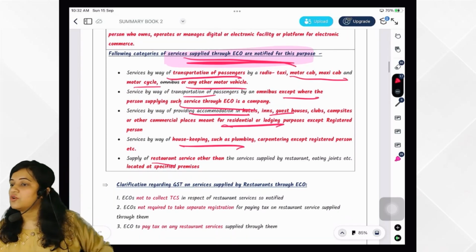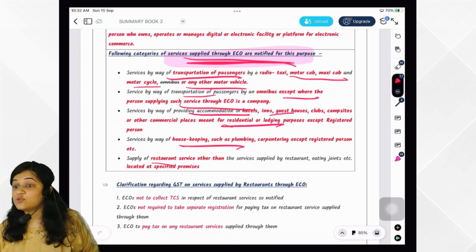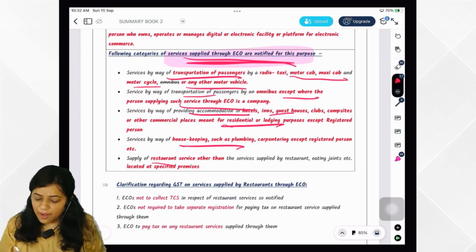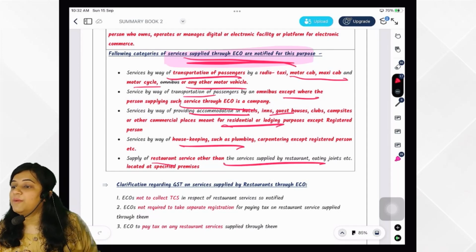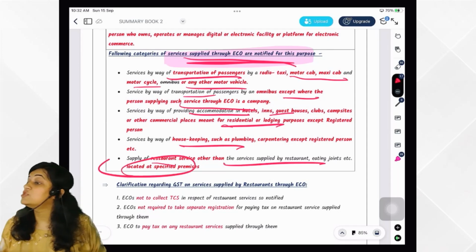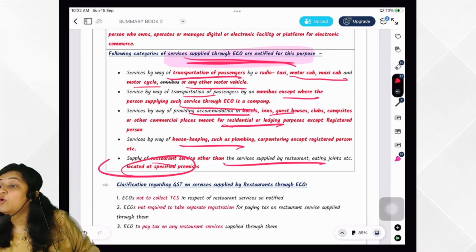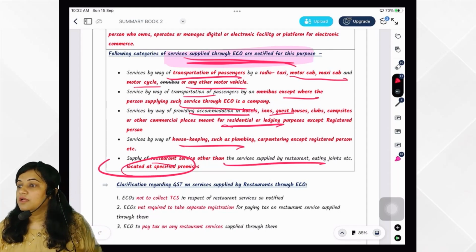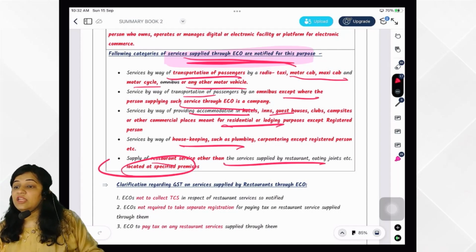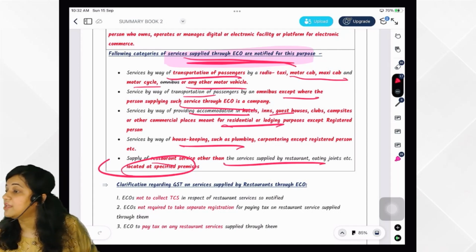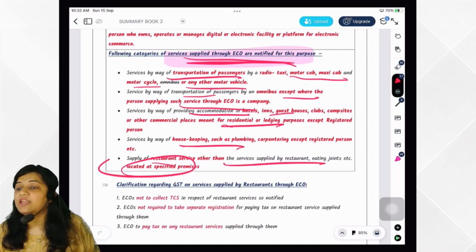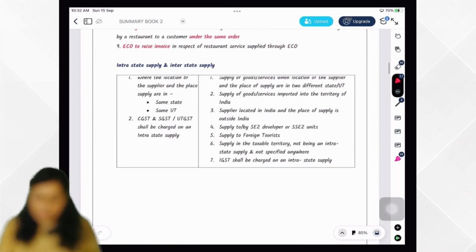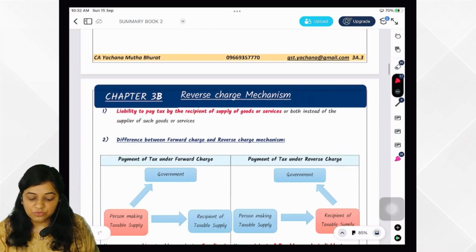And then the restaurant service that we are going to order, Zomato, Swiggy, ECO. Zomato, Swiggy would be paying the tax, except if the services are provided by the restaurant situated at specified premises. Who will tell me what is a specified premises? The declared tariff of any unit of accommodation is above 7,500 per unit per day. Very good. And now this is the important part of chapter number 3A.